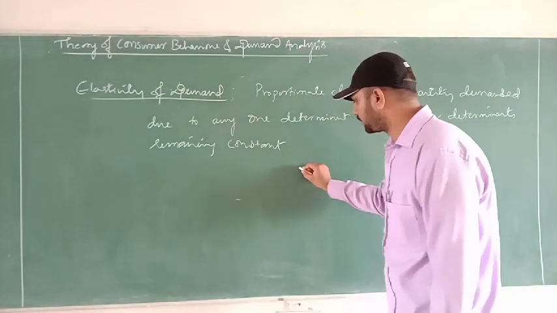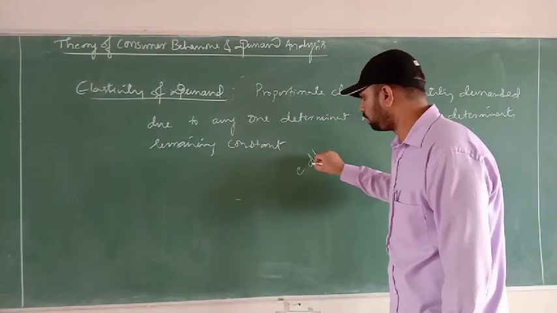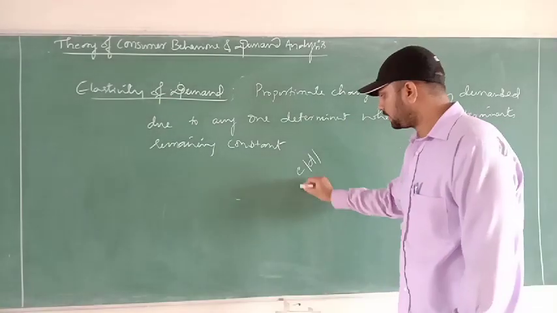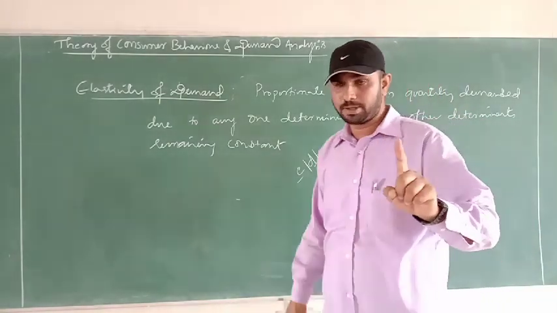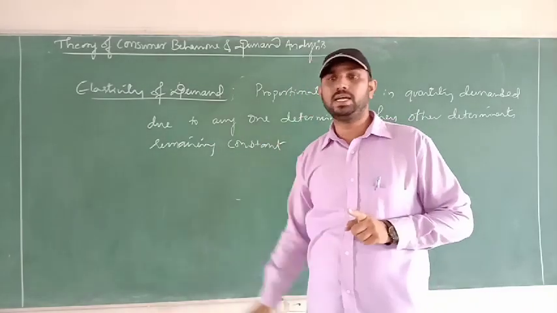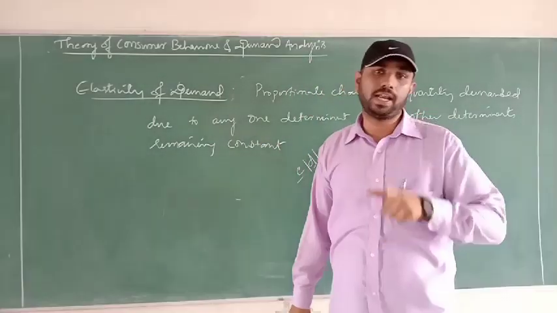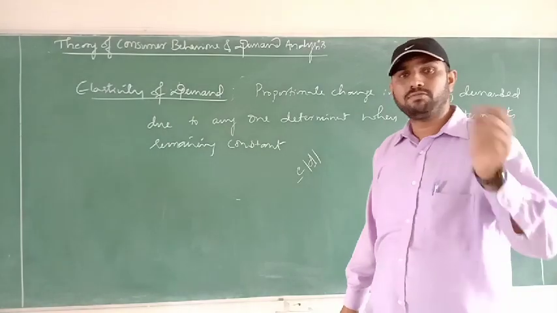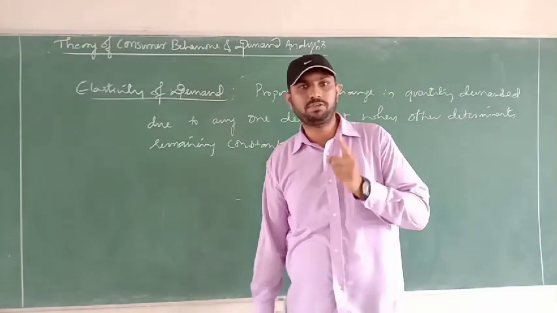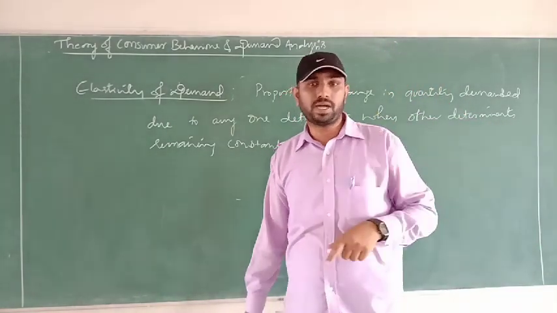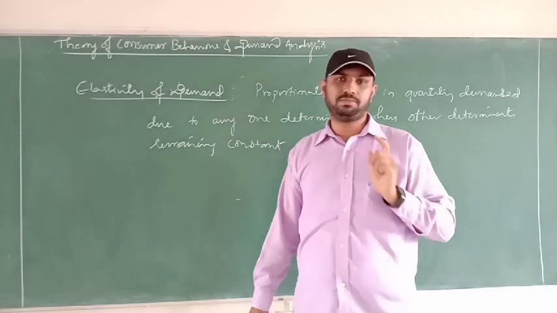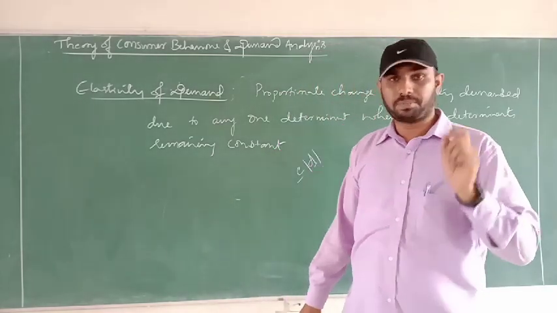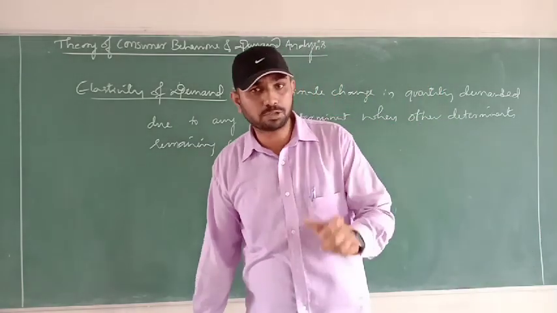That can be abbreviated as E of D. Elasticity of demand is influenced by any one determinant when other determinants remain constant. If it is influenced only by price, then that is called price elasticity of demand.